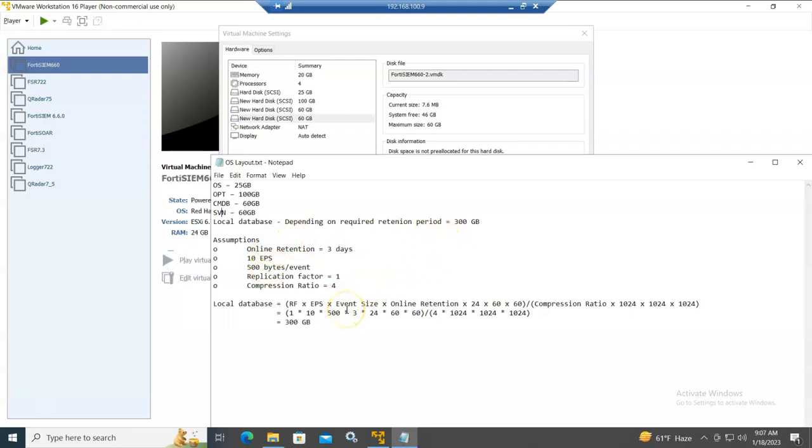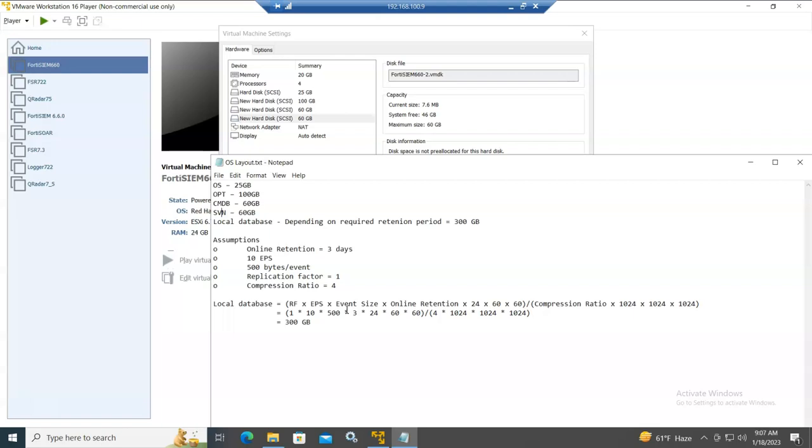And actually the type of database I will select during the installation is ClickHouse. So there are different types of local database: the event database, the proprietary one from Fortinet for the FortiSIEM solution, and the ClickHouse, the recent one and the most recommended one, fully supported by Fortinet.